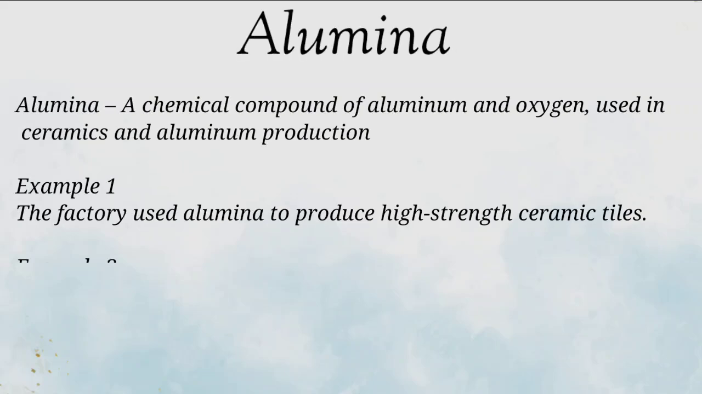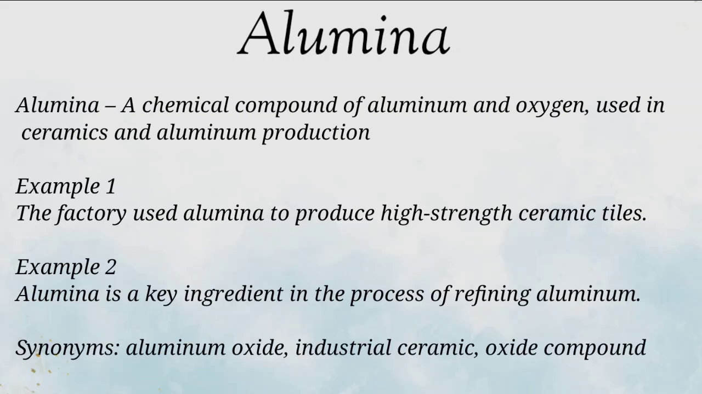Let's understand the word alumina. The word alumina refers to a chemical compound made from aluminum and oxygen. Its scientific name is aluminum oxide. It's commonly used in making ceramics, glass, and as a raw material in aluminum production. It is strong, heat-resistant, and found in materials like sandpaper and spark plugs.